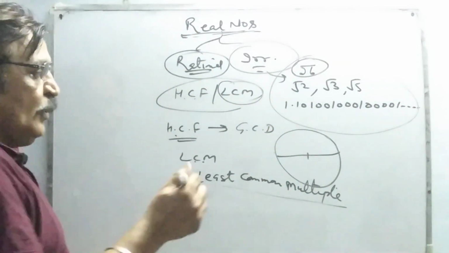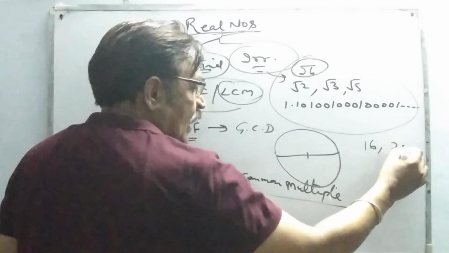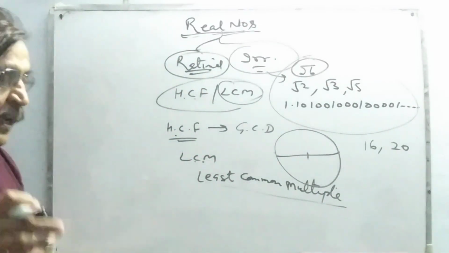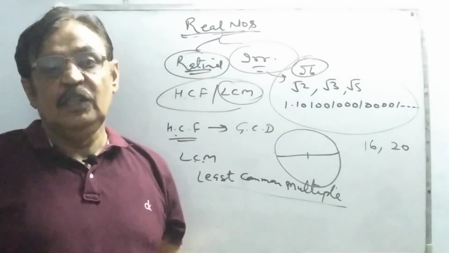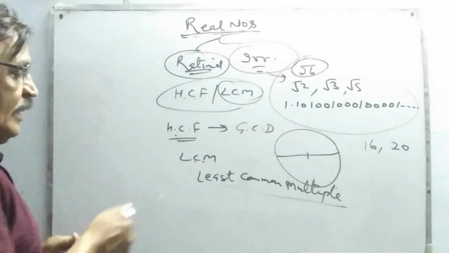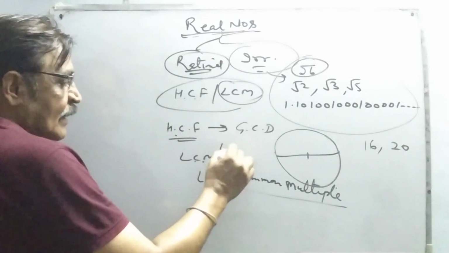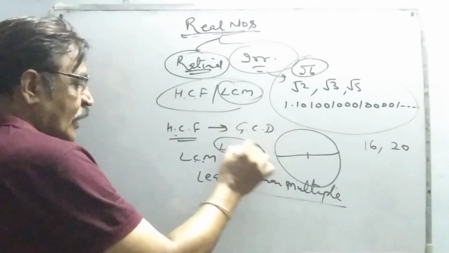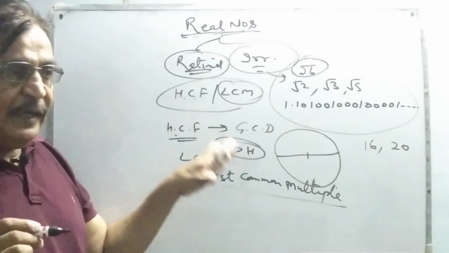For example, you are given two numbers. Let us take two numbers, 16 and 20, and we are asked what will be the HCF of these two numbers. First and foremost thing is that LCM is always greater than HCF when you are given two numbers. Remember it, mind it.